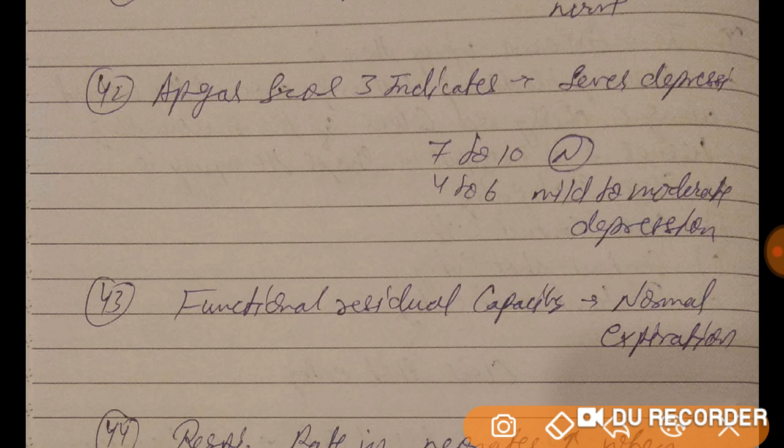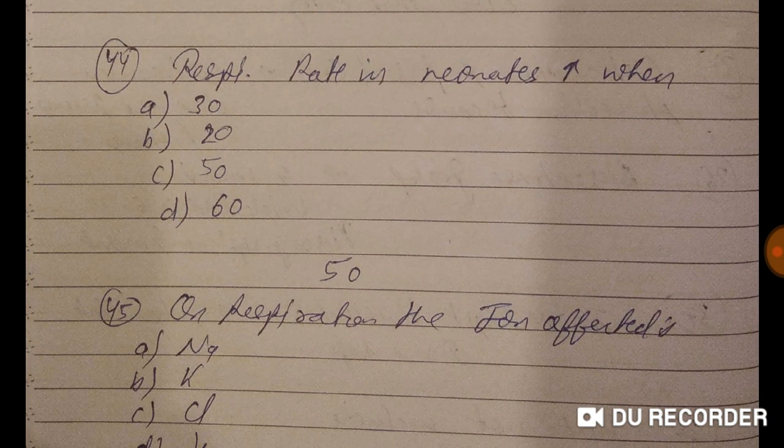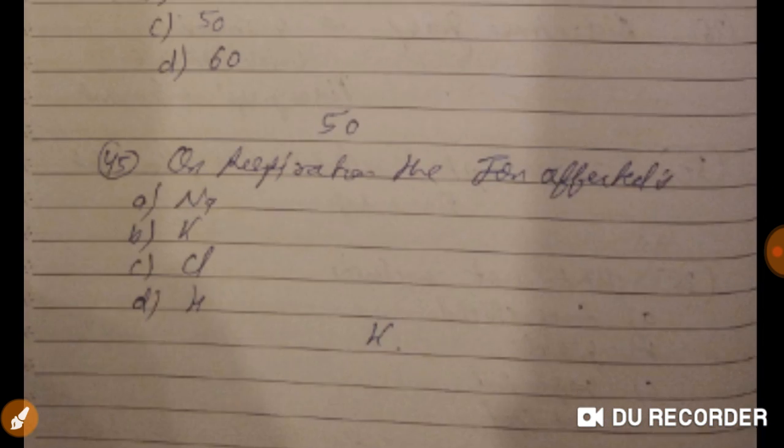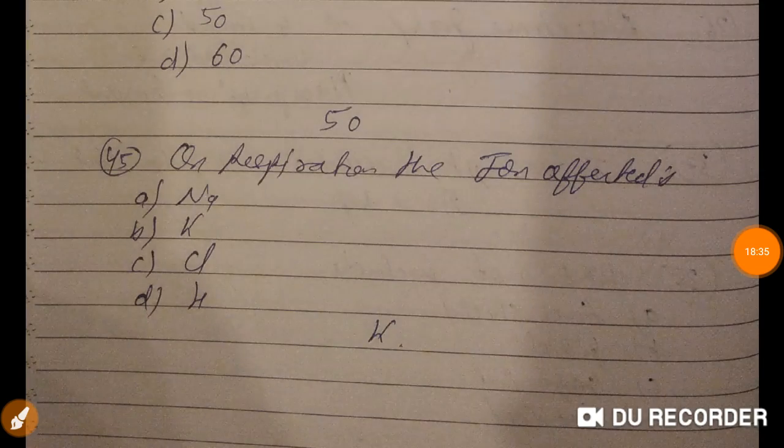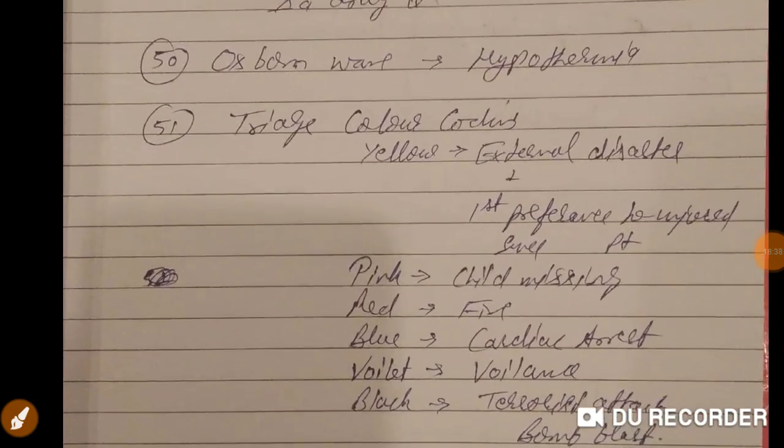Apgar score 3 indicates severe depression, but Apgar score 7 to 10 indicates normal, and 4 to 6 indicates mild to moderate depression. Functional residual capacity is the volume seen after normal expiration. The residual volume which is left, that is known as functional residual capacity. Respiratory rate in neonates is increased when it is above 50. Now, on respiration, the ion most commonly affected is the potassium ion. So guys, I hope it's very much clear for you till here.